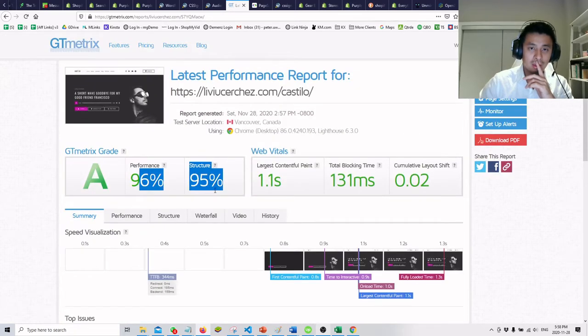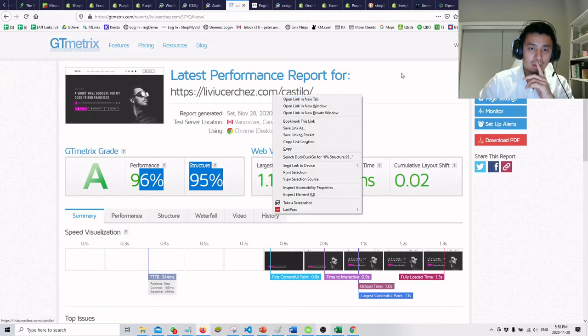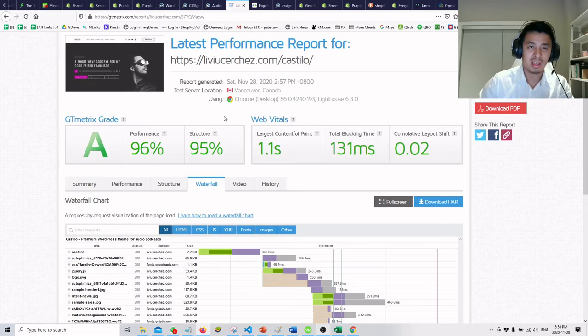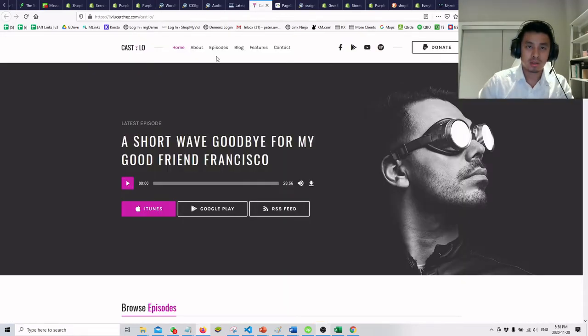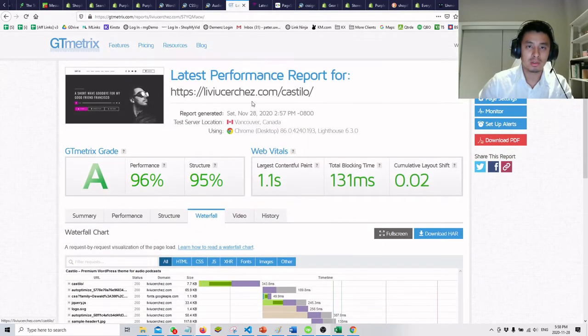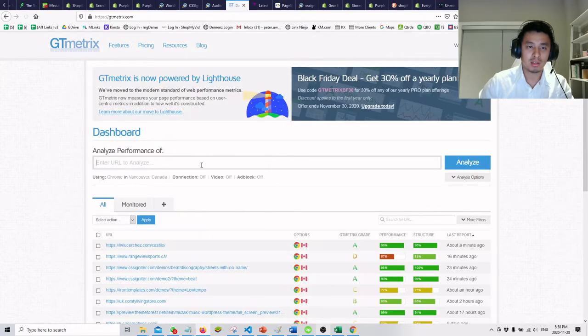Wow, what a great theme. And let's look at the waterfall. Only 18 required, so it's heavily optimized, right? Heavily optimized. The browse episodes, right? So we probably should have scanned this page too. We shouldn't have just scanned the home page.